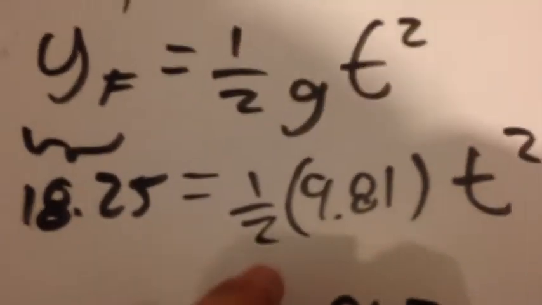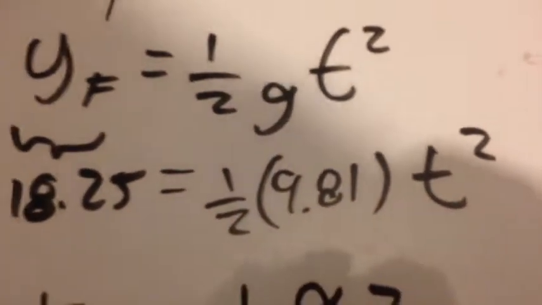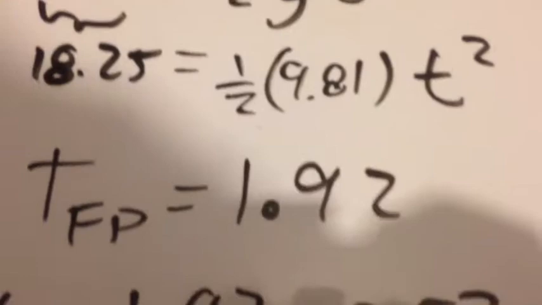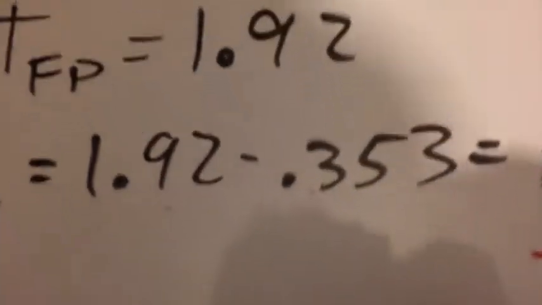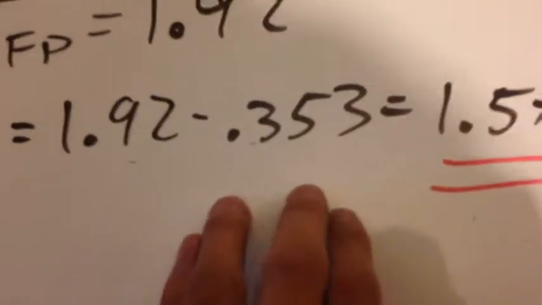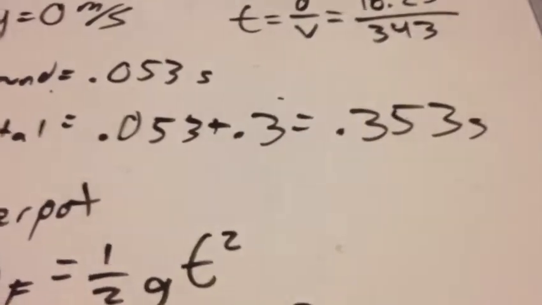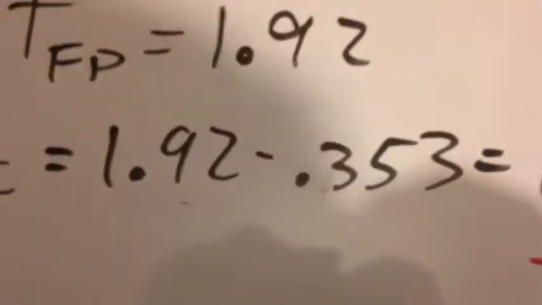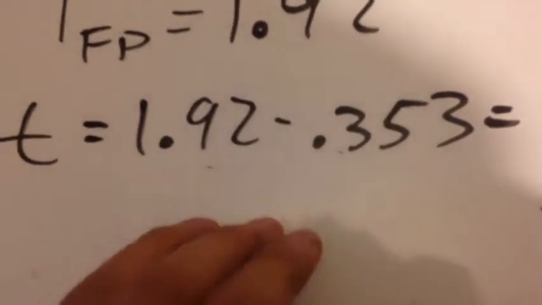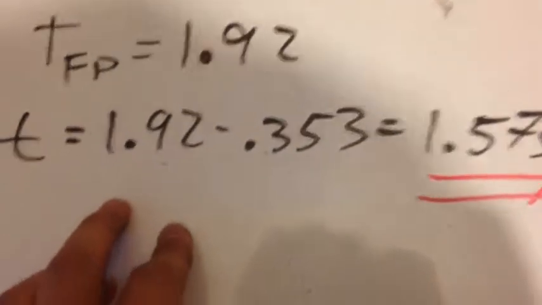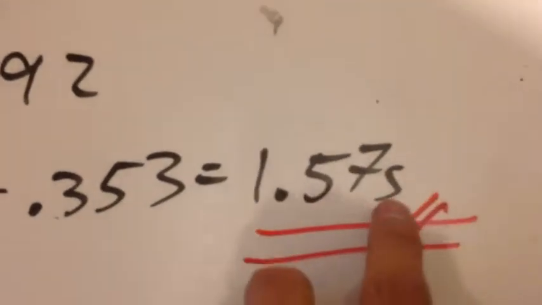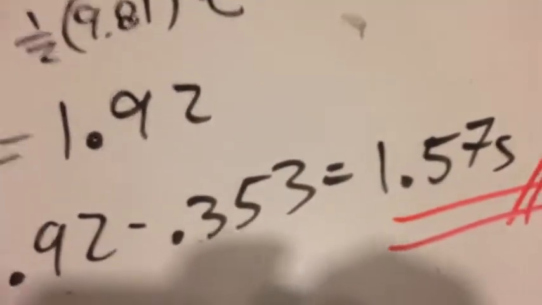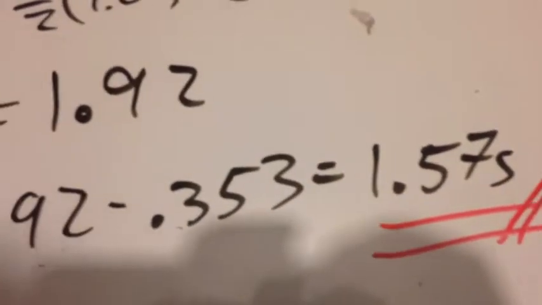We already have this distance and the gravity data, so we rearrange to get the time of the flower pot at which it will hit, and we subtract the previous time of the sound to get the time at which the man could hear the warning, and this will give us a time of 1.57 seconds.